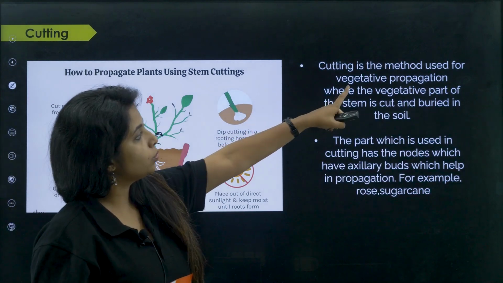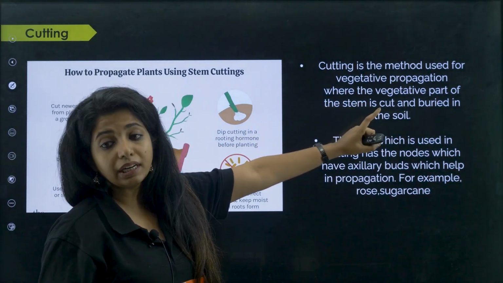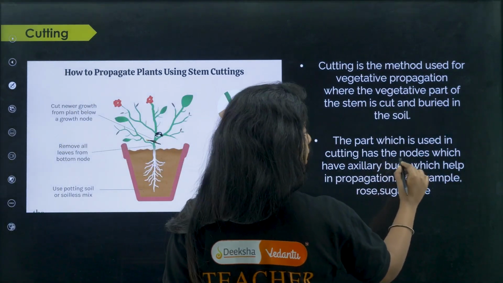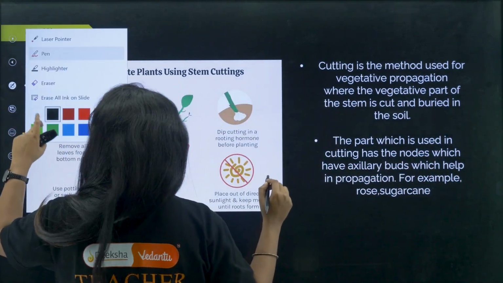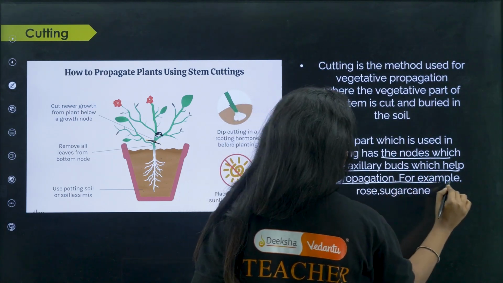So cutting is a method used for vegetative propagation where a vegetative part of the stem is cut and buried in the soil. So it is cut and being buried in the soil. The part which is used in cutting has the nodes which have the axillary buds which will help in propagation.